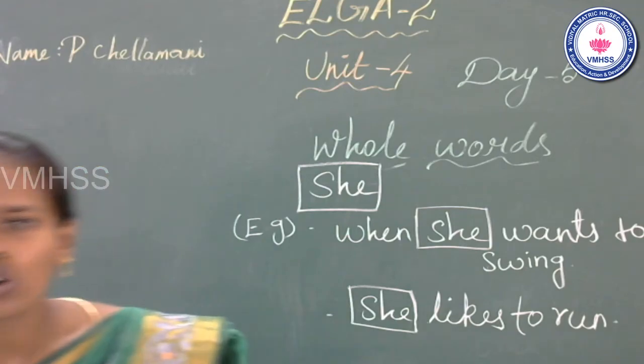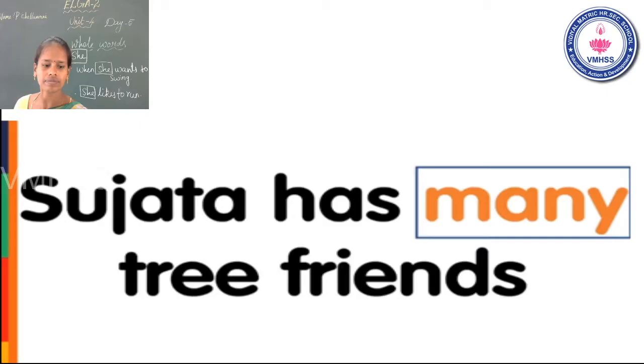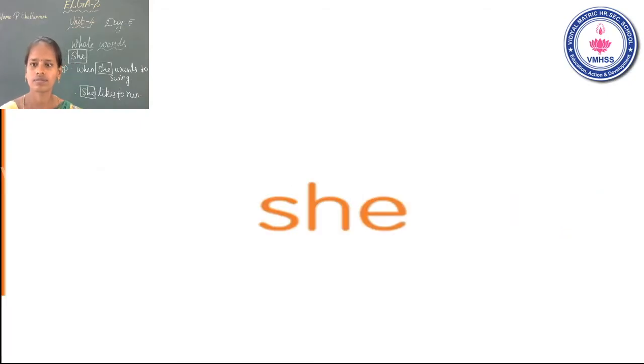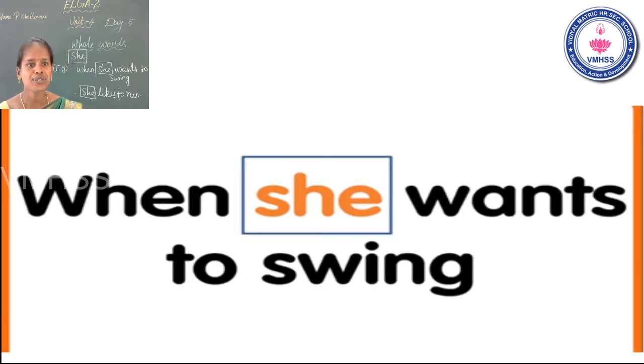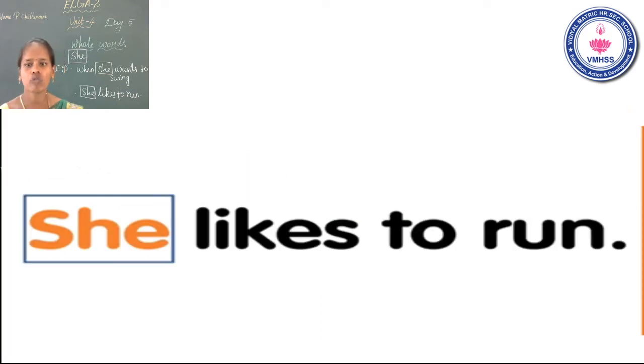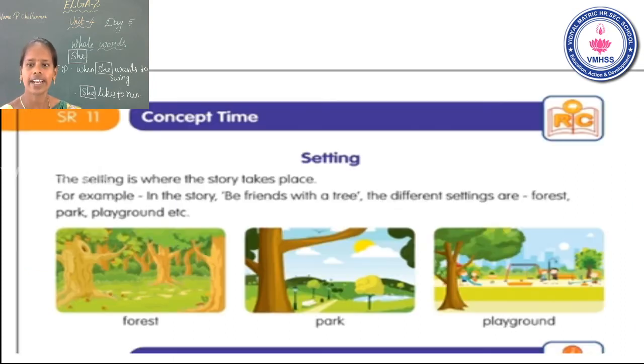Okay. Now look at the slide. The second whole word is she. Next, see the examples. When she wants to swing. Second one, she likes to run. Okay. See the next slide.